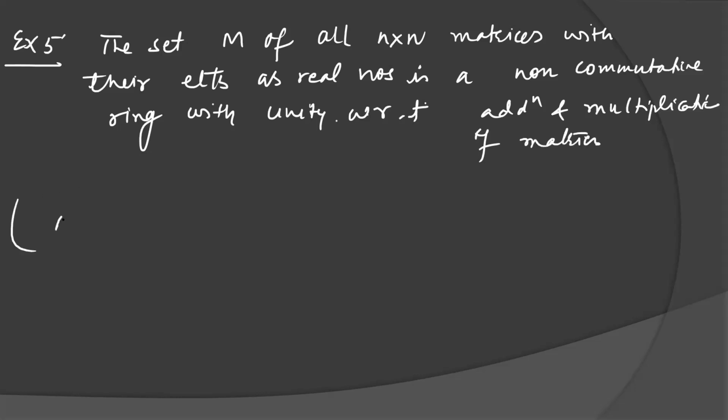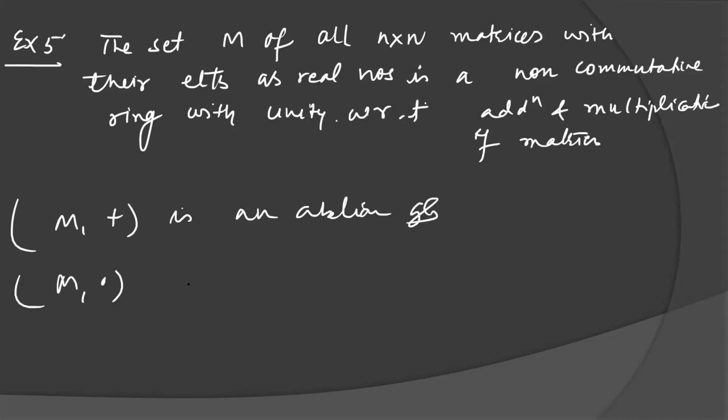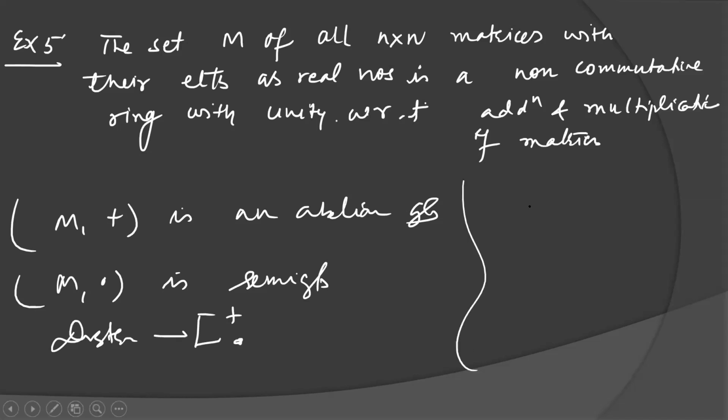So we have to show that M plus is an abelian group. We can easily show that M dot is a semigroup. We can easily show the distributive property with respect to addition and multiplication. Okay, now the identity element will also belong here.